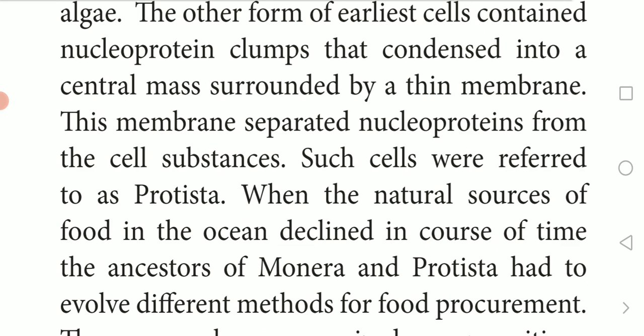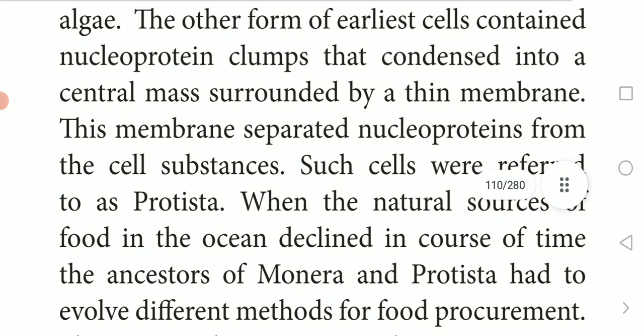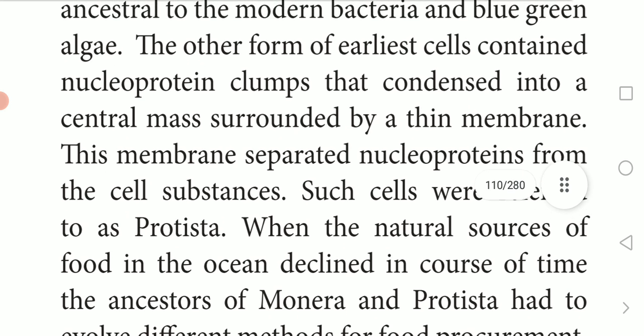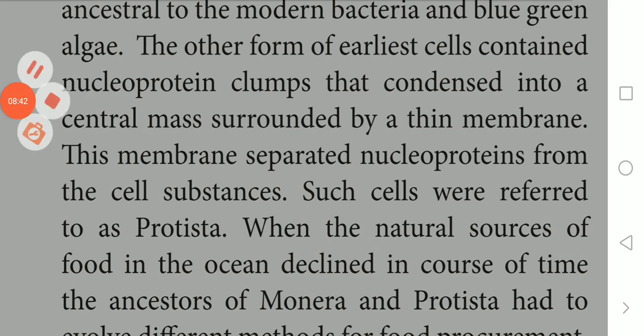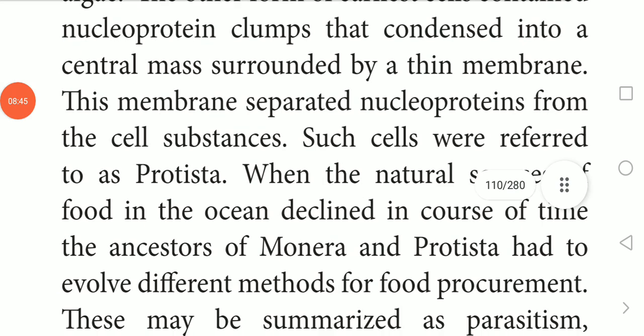This is how living organisms evolved from protoviruses. The present forms were similar to Protista and Monera.